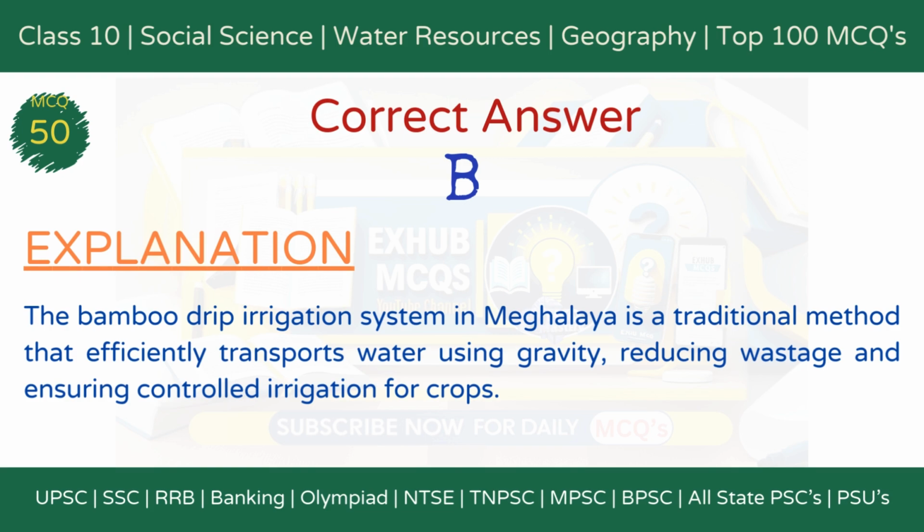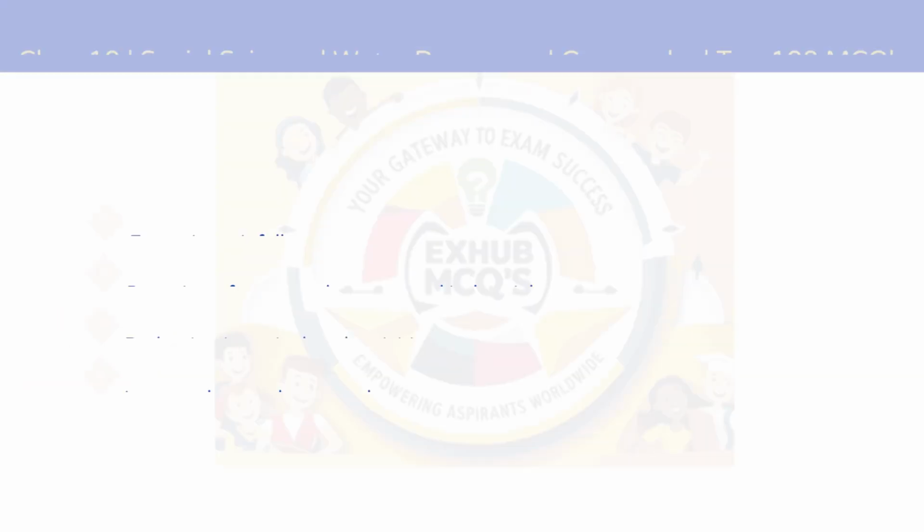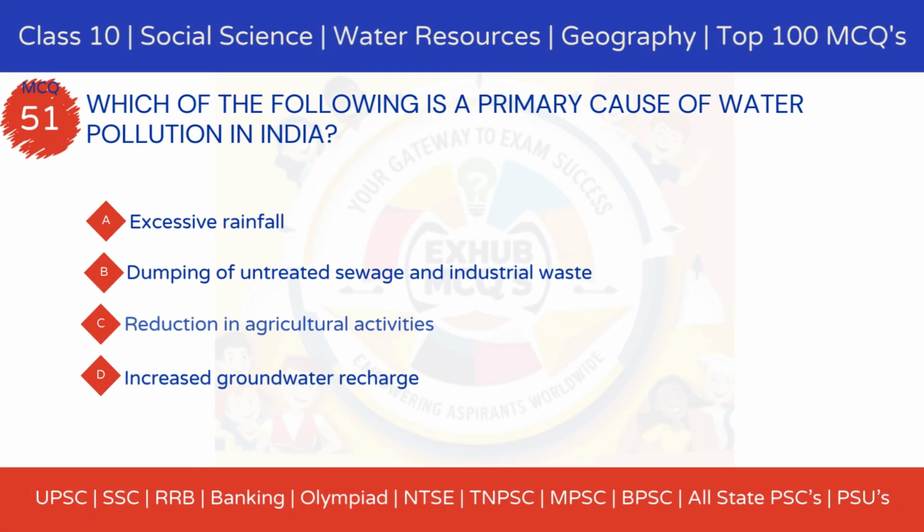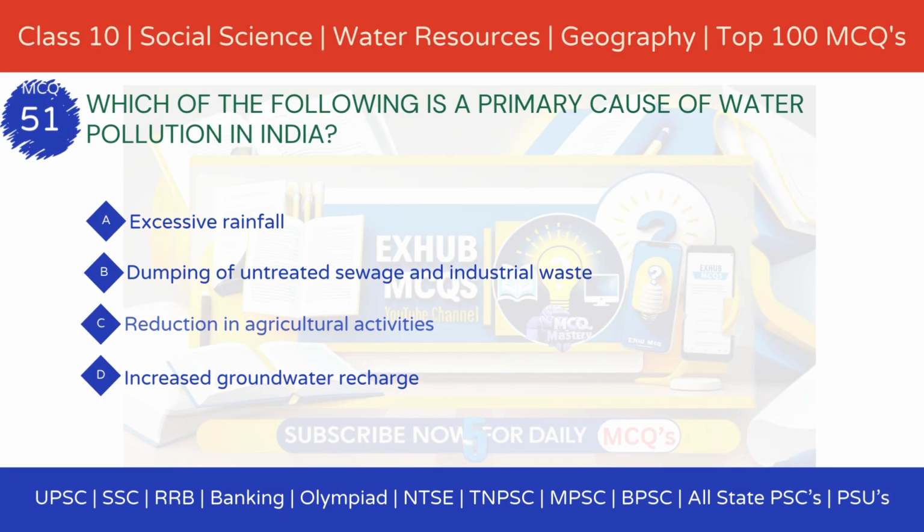Explanation: The bamboo drip irrigation system in Meghalaya is a traditional method that efficiently transports water using gravity, reducing wastage and ensuring controlled irrigation for crops. MCQ 51. What is a primary cause of water pollution in India? Option A, excessive rainfall. Option B, dumping of untreated sewage and industrial waste. Option C, reduction in agricultural activities. Option D, increased groundwater recharge.